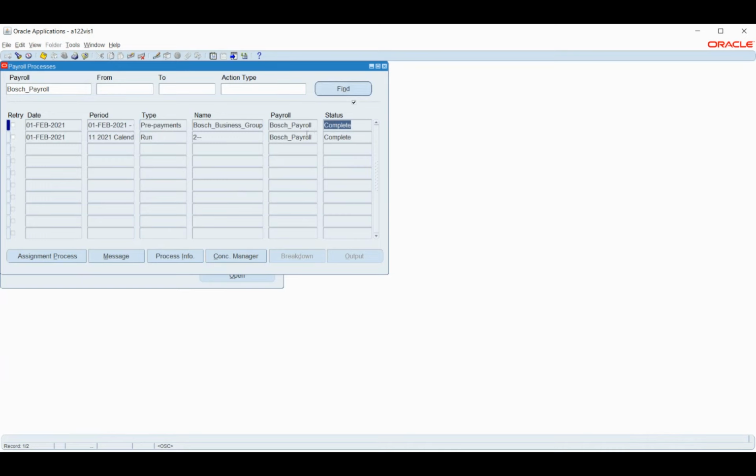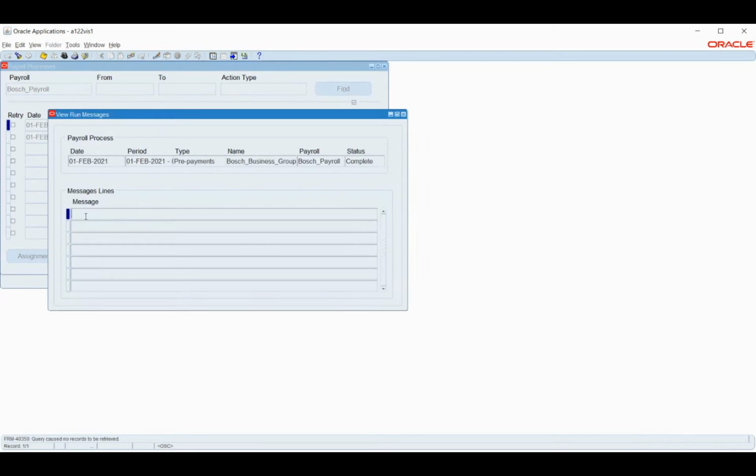So we can see the status as complete, but there will be a few cases where we might have issues and this status will end up with error. For those cases, we can click the option called message and see whatever exceptions we have under it. So if there is an error, we will see it here. So for example, let's say I'm running this costing process, wherein I did not give the cost account. I gave only the company and the department.